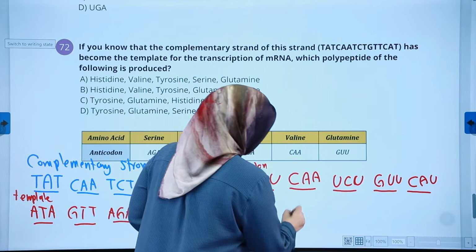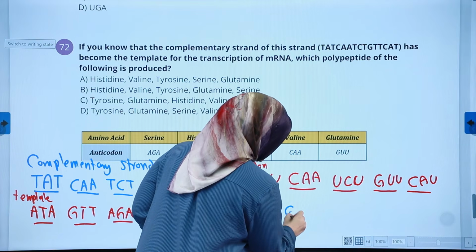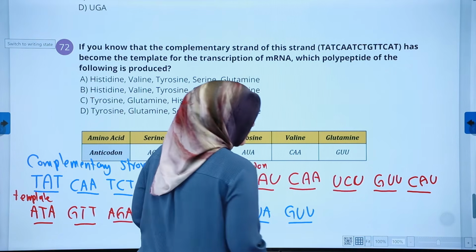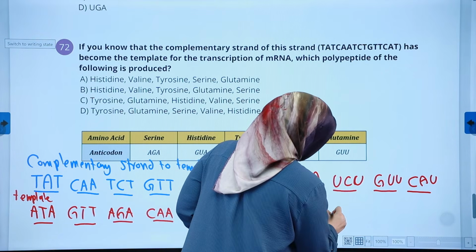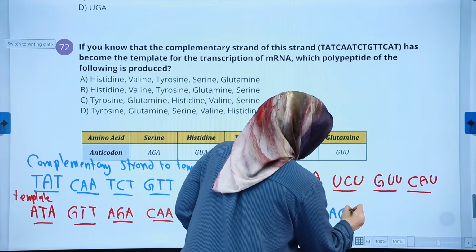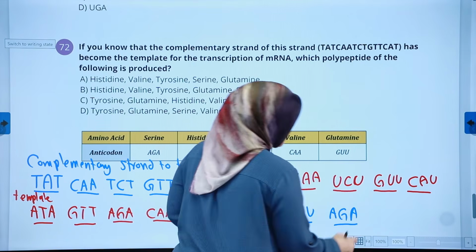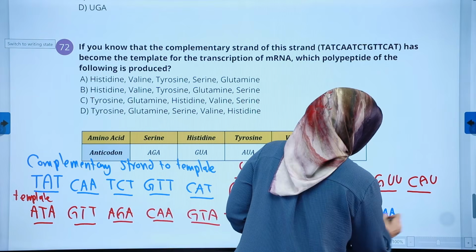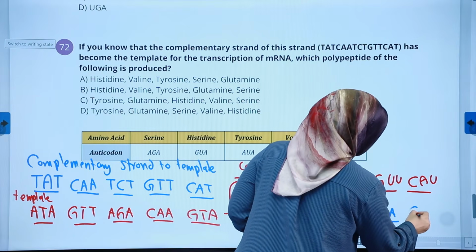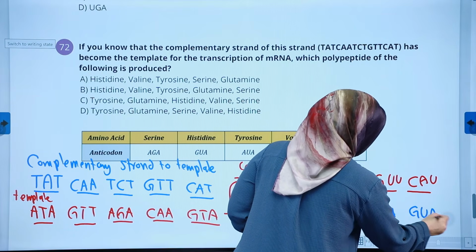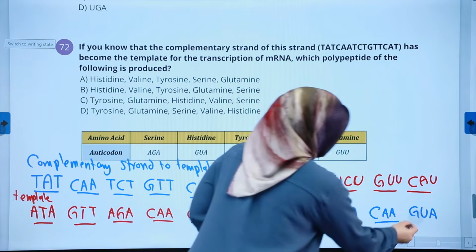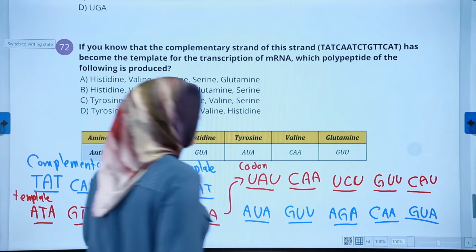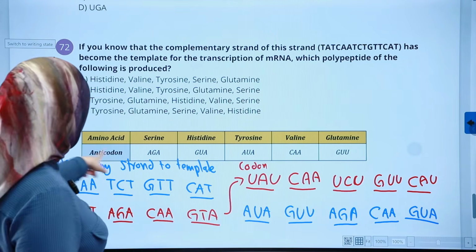And then CAA becomes GUU. UCU becomes AGA. And then GUU becomes CAA, and CAU becomes GUA. Just like that. Now we have the sequence of anticodons.